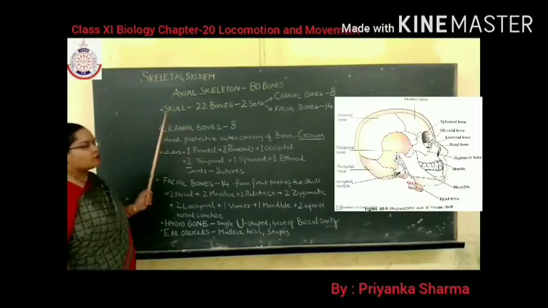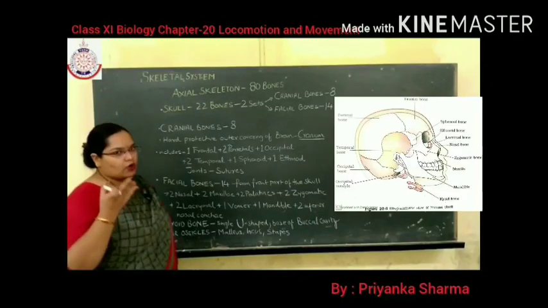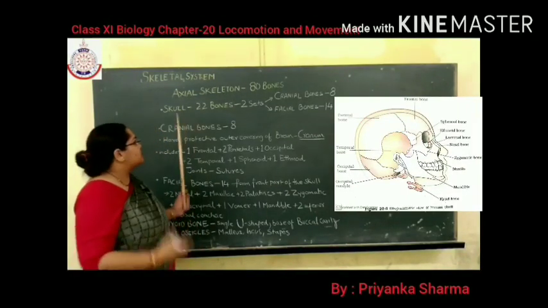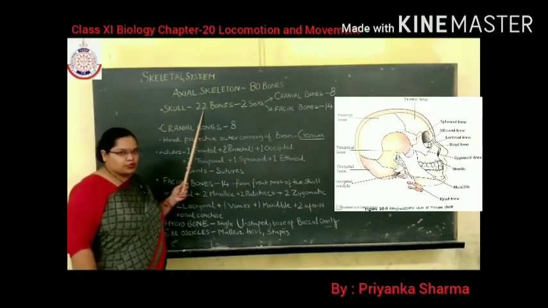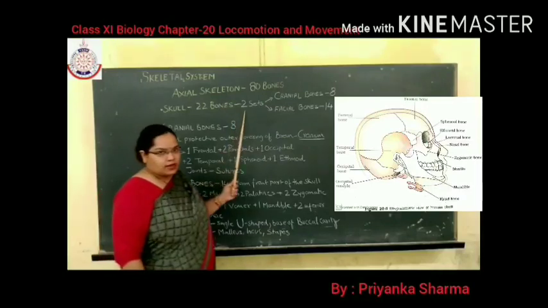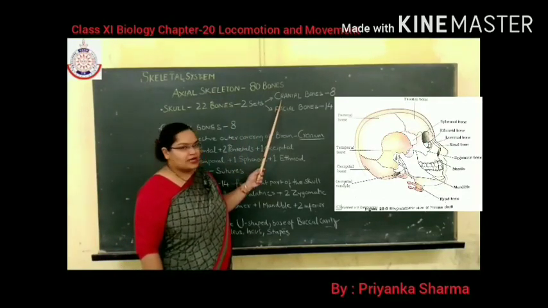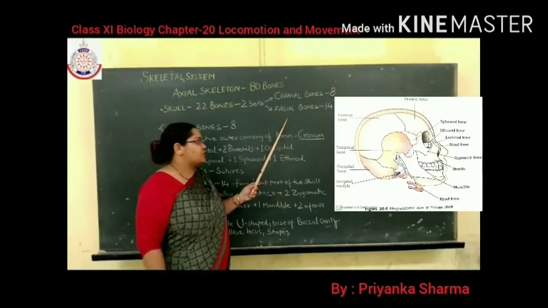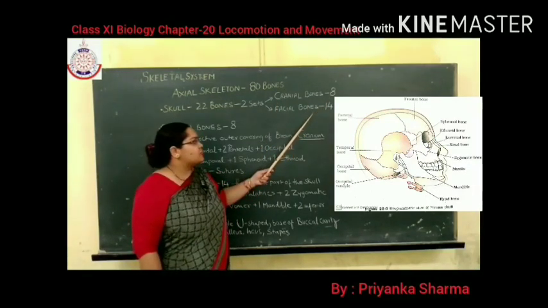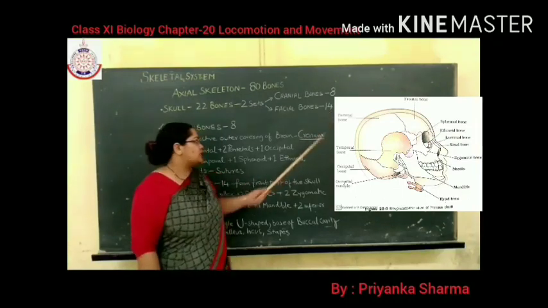Skull forms the round part of the skeleton. It is present in the head and consists of 22 bones. In skull, two sets of bones are present, known as cranial bones and facial bones. Cranial bones are 8 in number and facial bones are 14 in number.